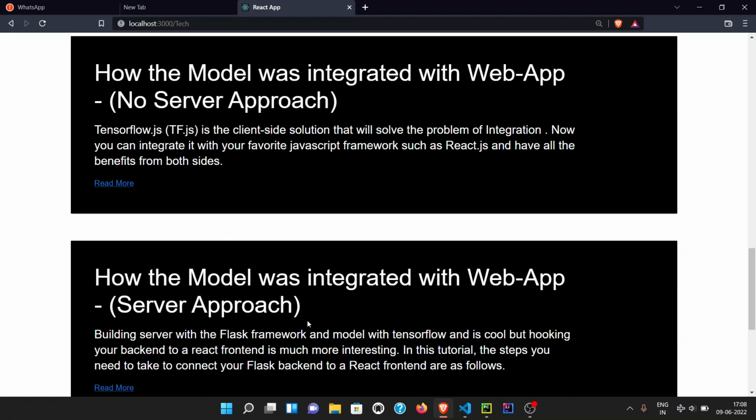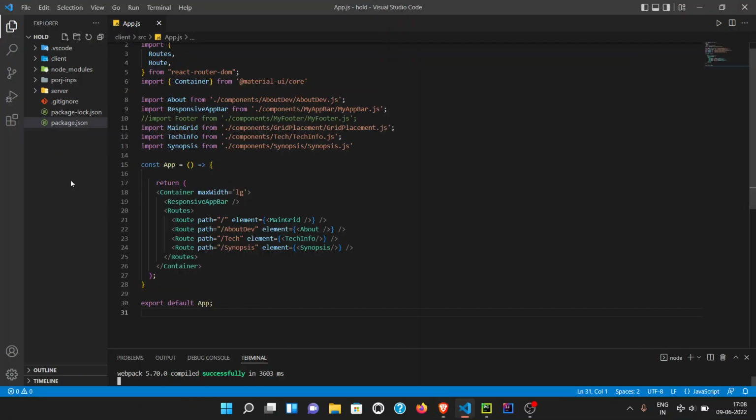You will have to introduce a server in that case. If you want to integrate your model on the client side, you will have to convert it into the format which is specified by TensorFlow.js. I can show you that format. Just a second.